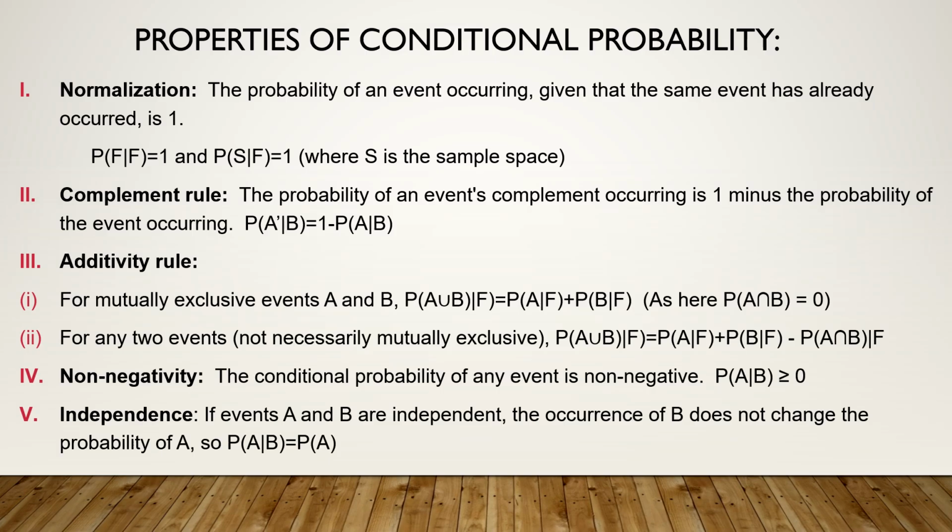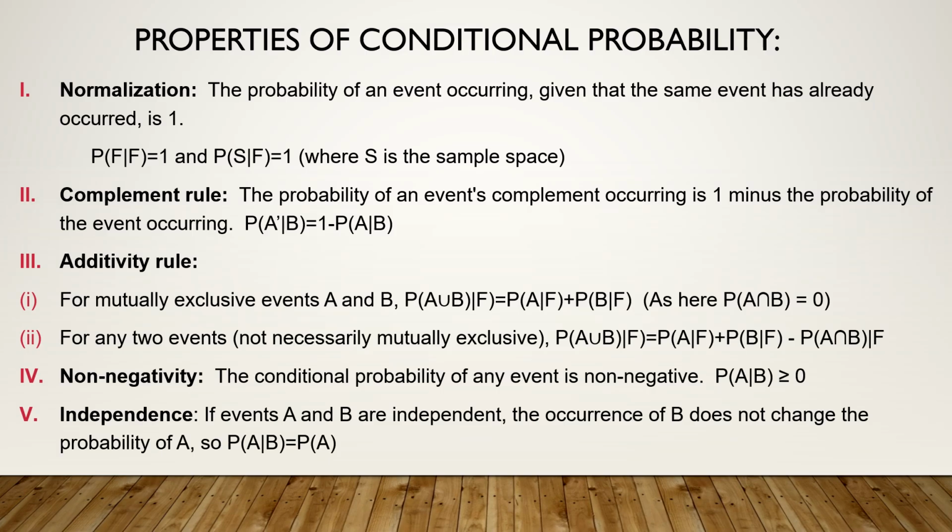For any two events which are not necessarily mutually exclusive, conditional probability is for dependent events. Now, these dependent events, if they are also mutually exclusive, then P of A union B given F is P of A given F plus P of B given F. But if they are not mutually exclusive, then P of A union B given F is P of A given F plus P of B given F minus P of A intersection B given F. So this you have to decide looking at the problem.